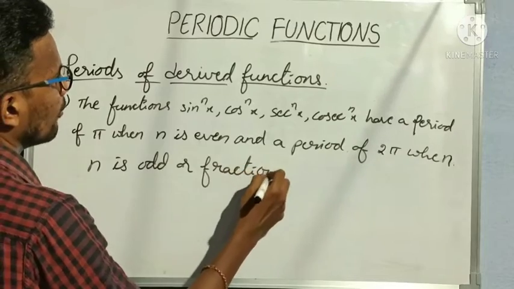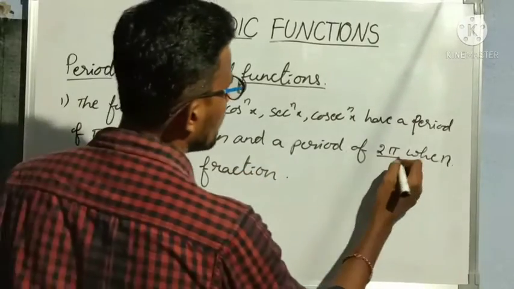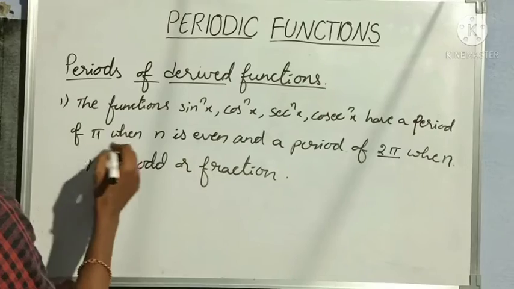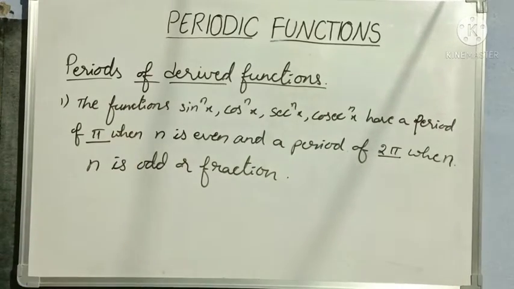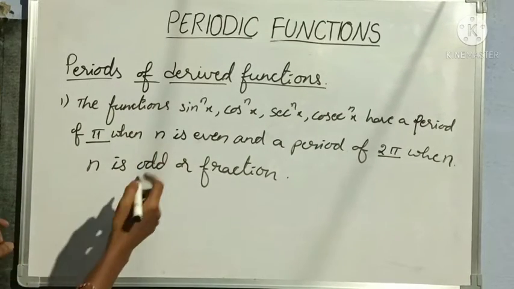So when n is odd or fraction, the period of these functions is 2 pi, and when n is even, the period of these functions is pi. Okay, so this is the first point.